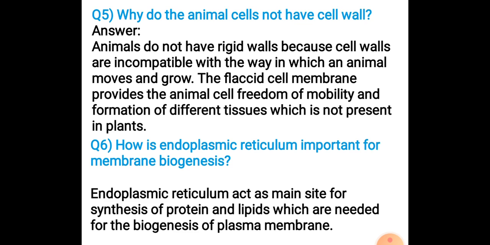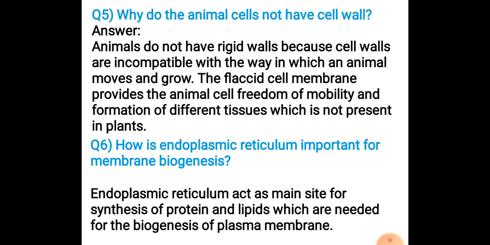But as compared to plant cells, animals are free living. They move in search of food, and they grow. So the flaccid cell membrane provides the animal cell freedom of mobility and formation of different tissues, which is not present in plants.